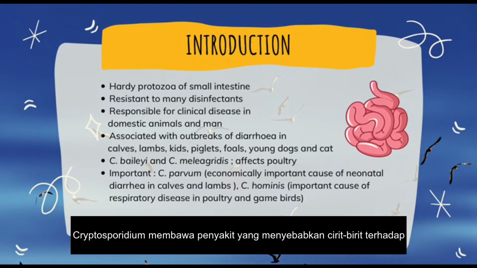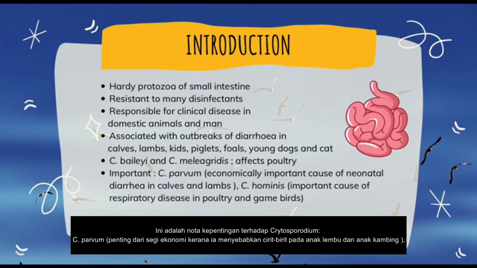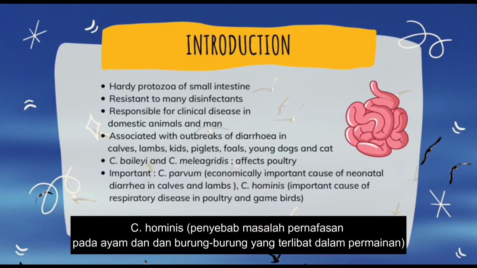Cryptosporidium is associated with outbreaks of diarrhea in calves, lambs, kids, piglets, foals, young dogs, and also cats. The species of Cryptosporidium that affect poultry are Cryptosporidium baileyi and also Cryptosporidium meleagridis. Here are some important notes on Cryptosporidium parvum. Cryptosporidium parvum will cause neonatal diarrhea in calves and lambs, and also Cryptosporidium hominis will cause respiratory disease in poultry